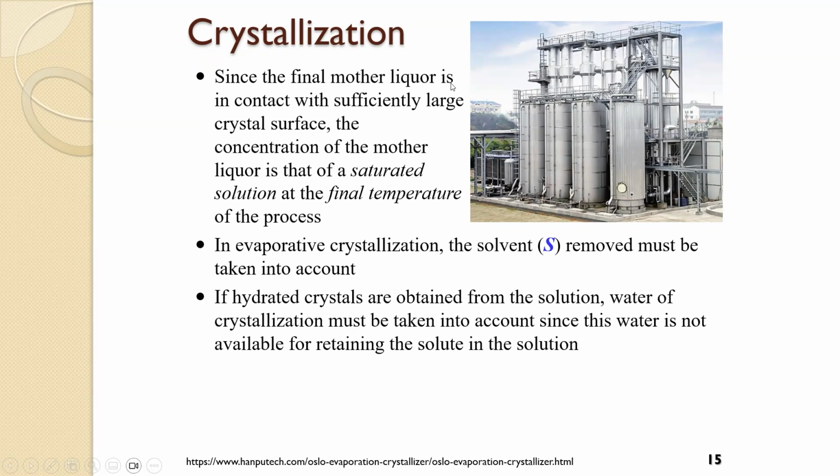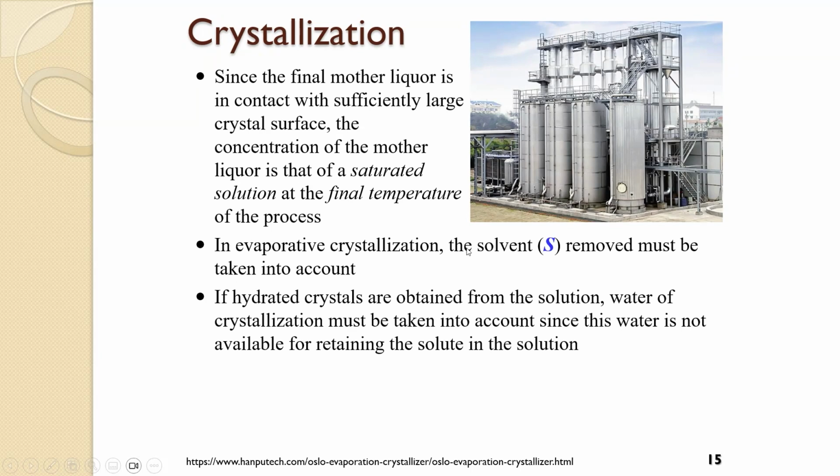Since the final mother liquor is in contact with a sufficiently large crystal surface, the concentration of the mother liquor is that of the saturated solution. So similar to our filtration, wherein the composition is the same as the saturated solution.